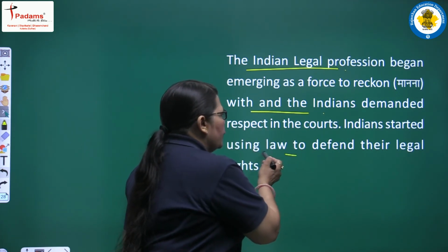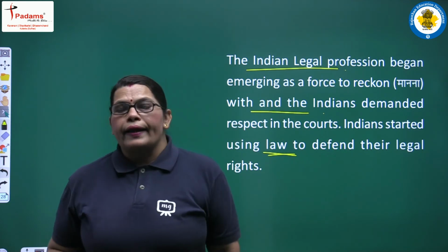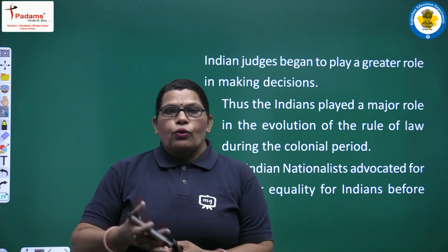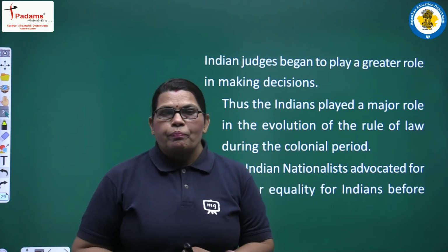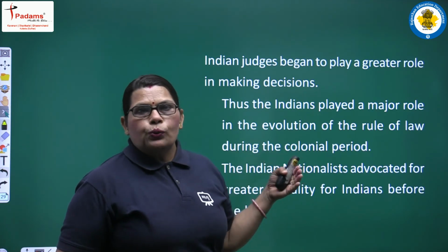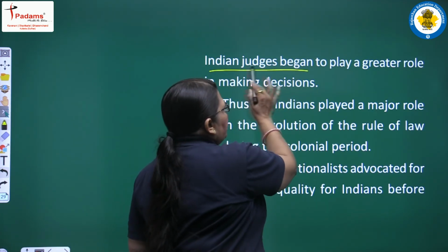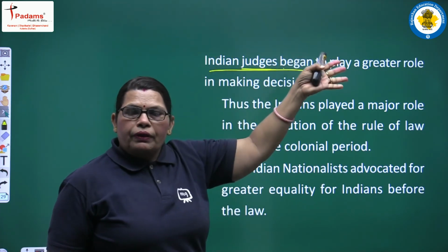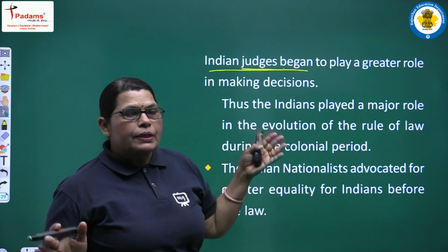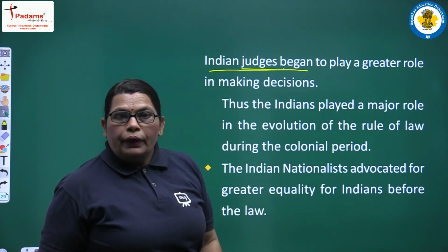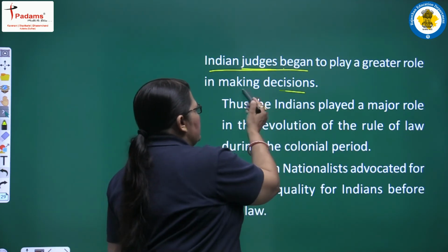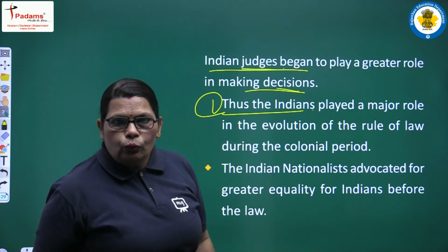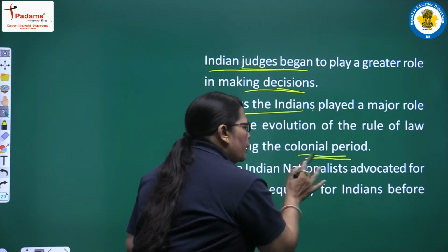Indians started using law to defend their legal rights. And one by one, after the awareness, all became aware of their own rights, their own equality. So they opposed the British rulers' laws. Indian judges began to play a greater role in making decisions. See, our Indian judges also played a greater role in making decisions. So thus, the Indians played a major role in the evolution of the rule of law during the colonial period.